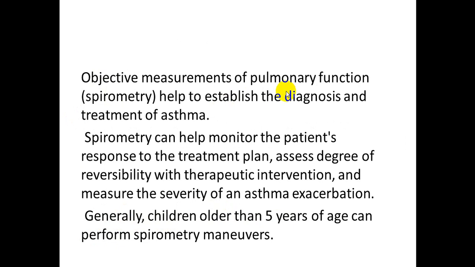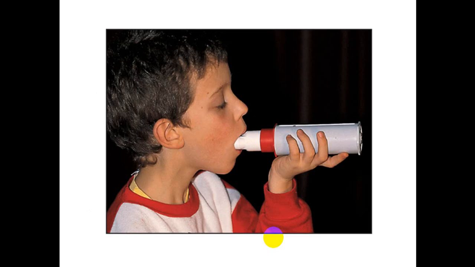The objective of the pulmonary function test with spirometer is to establish the diagnosis and monitor treatment of asthma. It can monitor the patient's response to treatment, plan, assess the degree of reversibility with a therapeutic intervention, and measure the severity of asthma exacerbation. Children aged more than 5 years can perform the spirometer maneuver, but in clinical practice, as we do now, it is really nearer to 7 or 8 years of age.